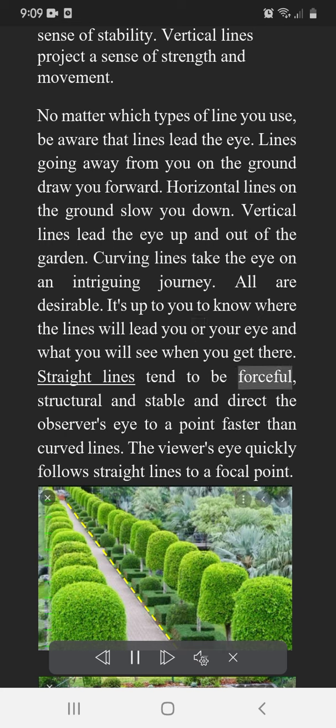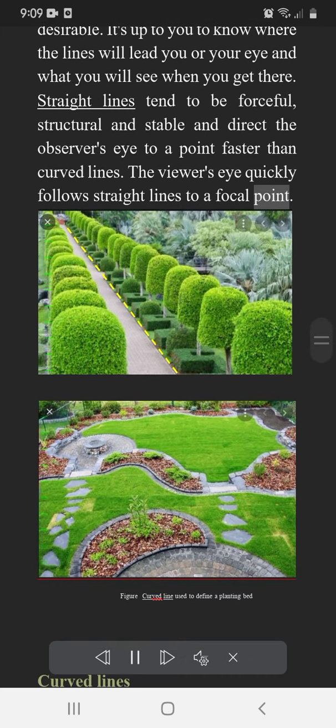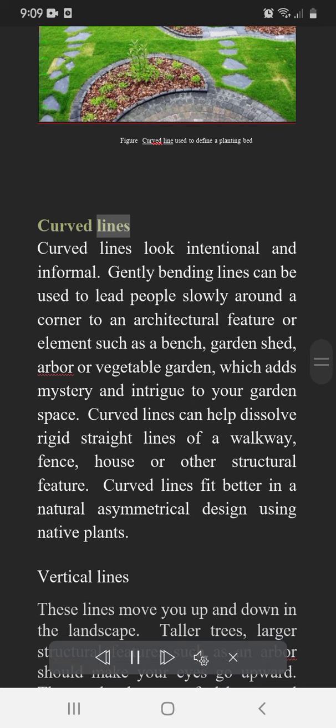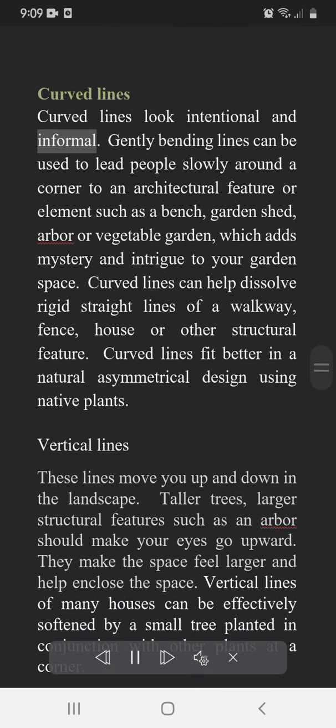Straight lines tend to be forceful, structural, and stable and direct the observer's eye to a point faster than curved lines. The viewer's eye quickly follows straight lines to a focal point. Curved lines. Curved lines look intentional and informal.